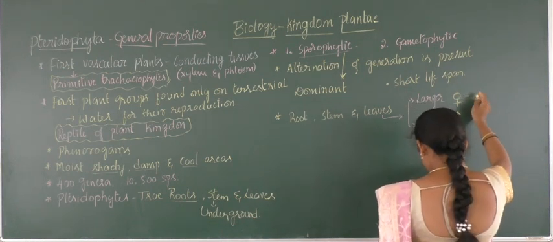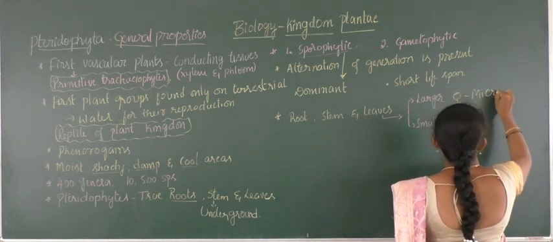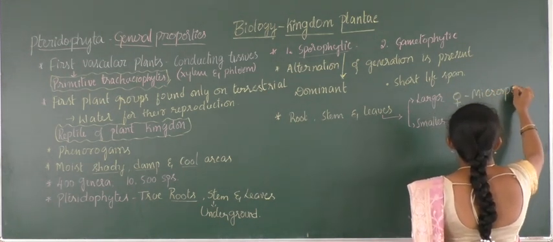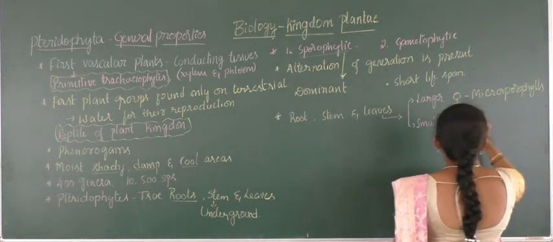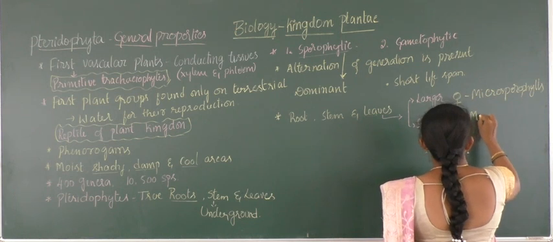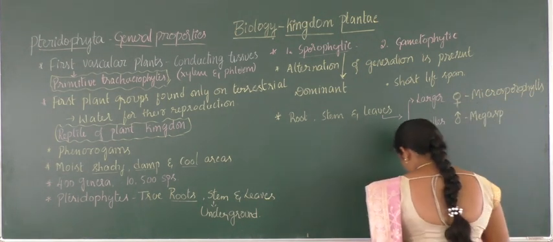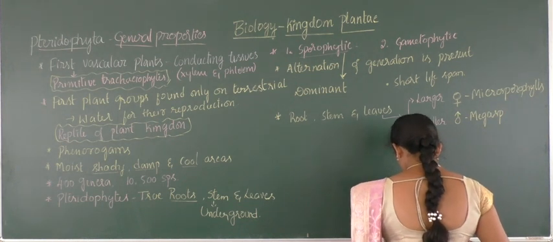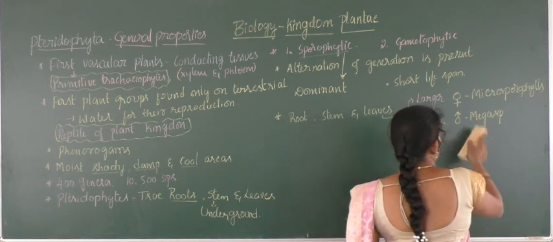The larger leaves are called megasporophylls, and smaller leaves are called microsporophylls.